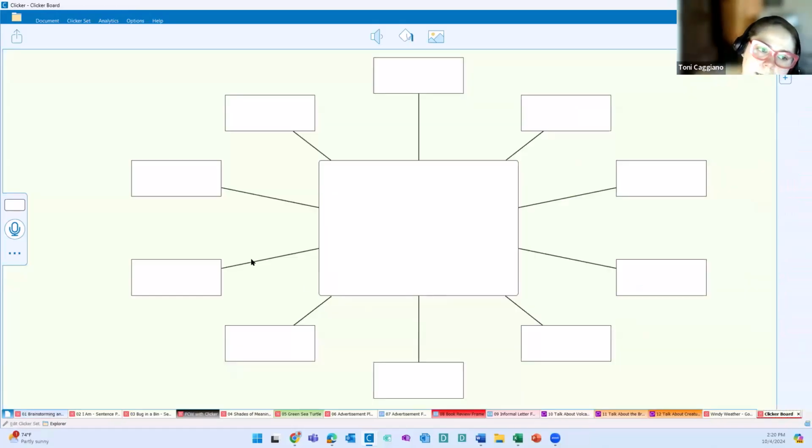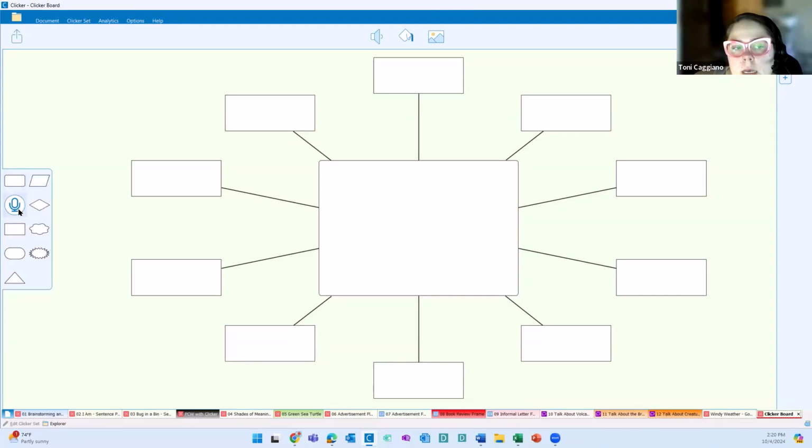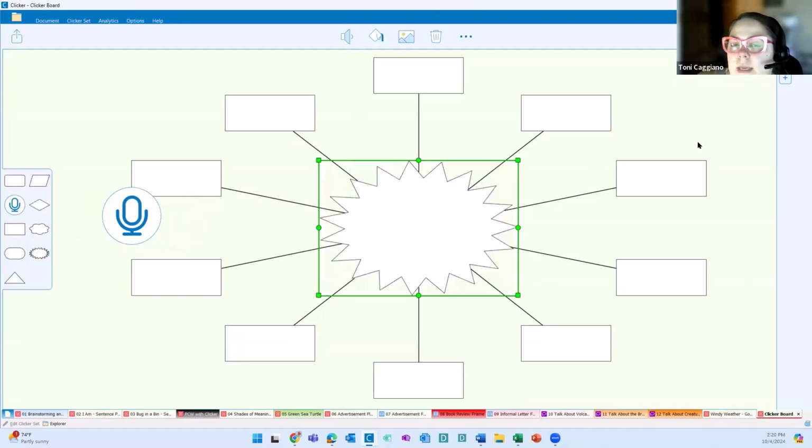I'm going to pop in here some of the tools that you have access to when it comes to building a Clicker board. On this side, you have your different components. So we've talked about the voice note. We could pop one of those in here. And then we have all of our different shapes. So if we want to customize this, we can.